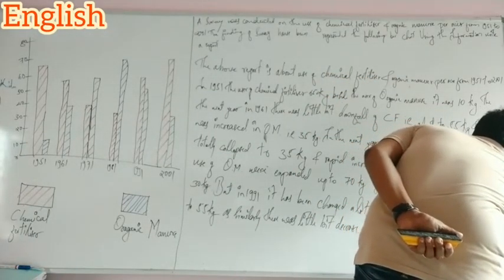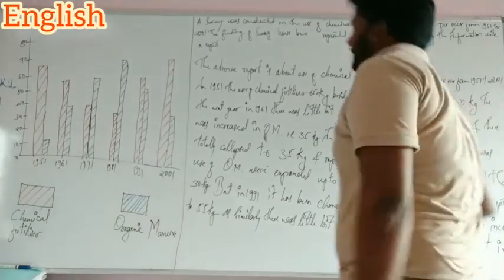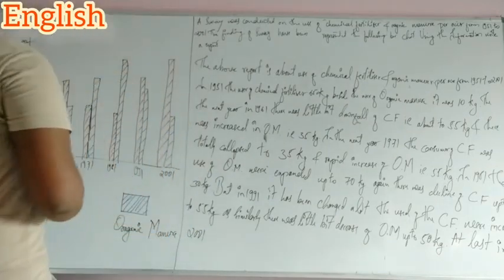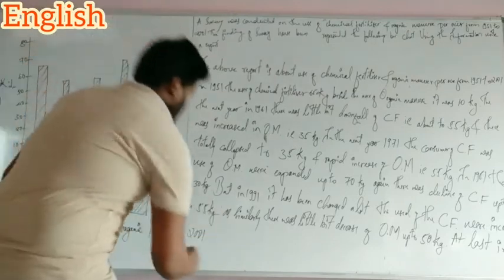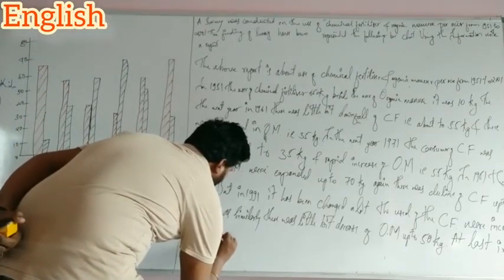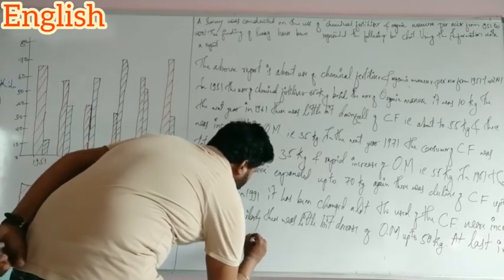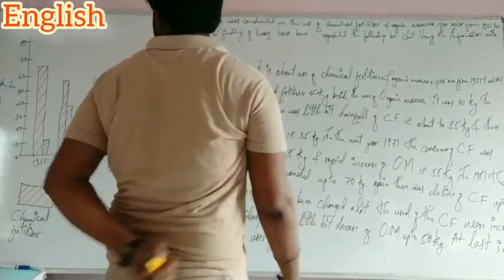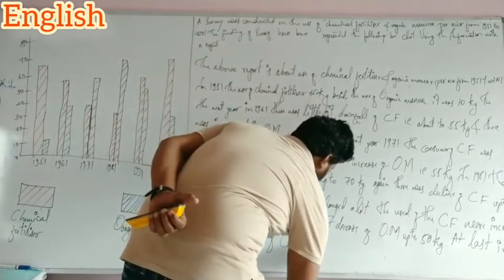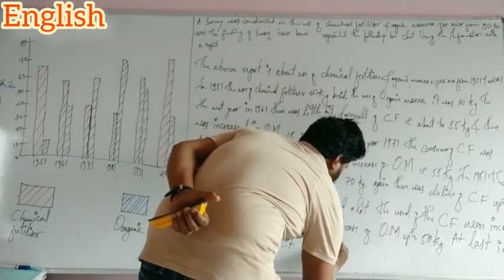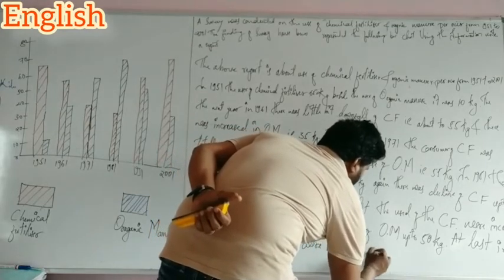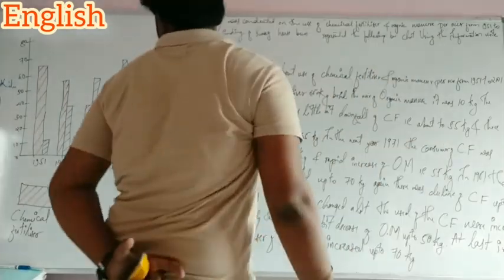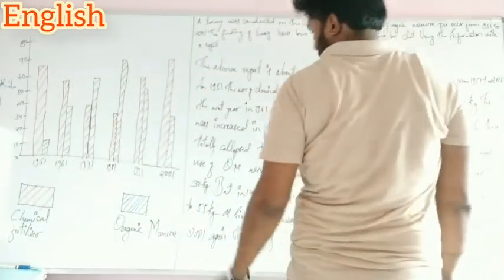And at last, in 2001, again the use of chemical fertilizers increased up to 70%, 70 kilograms.